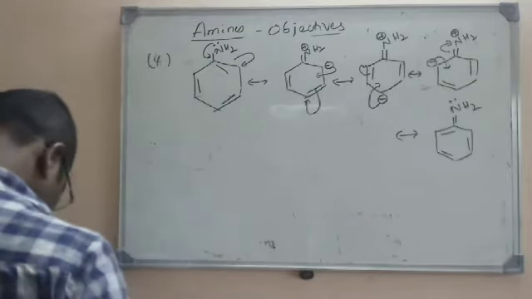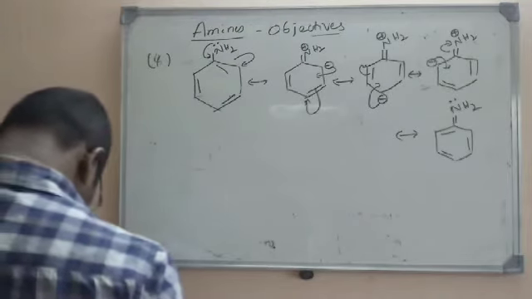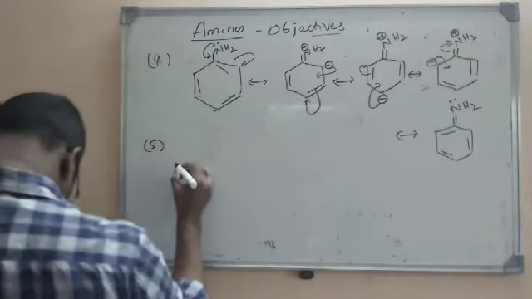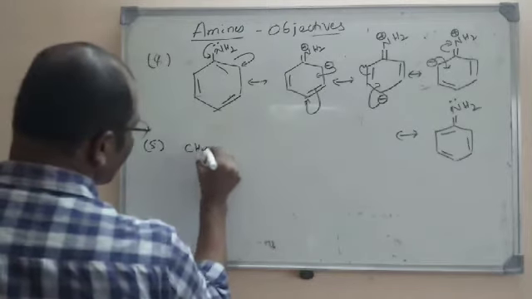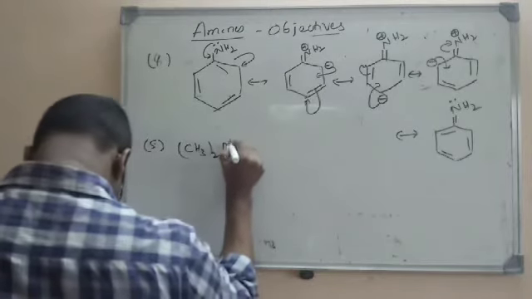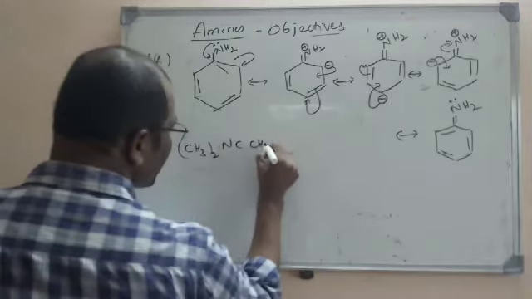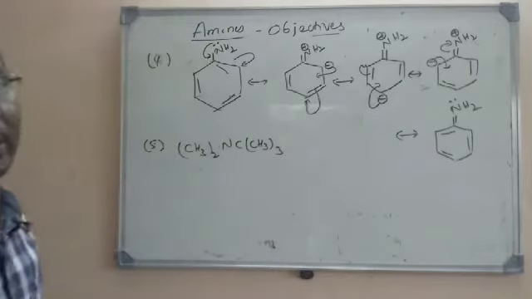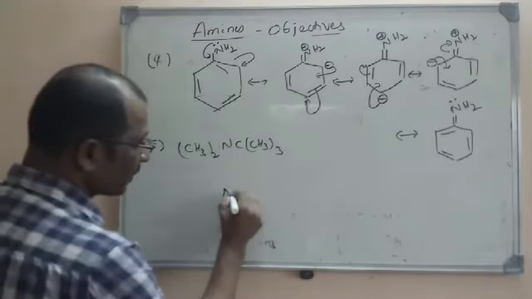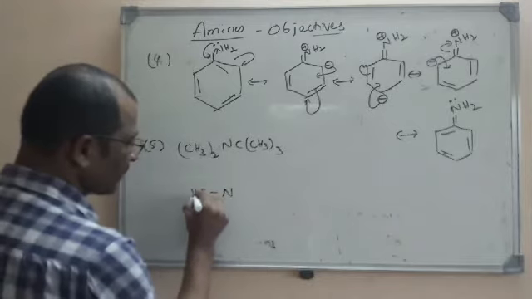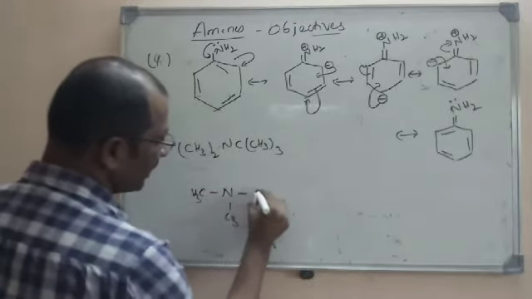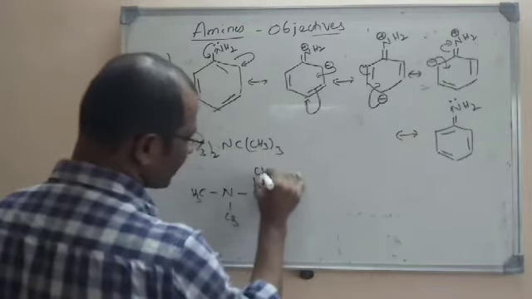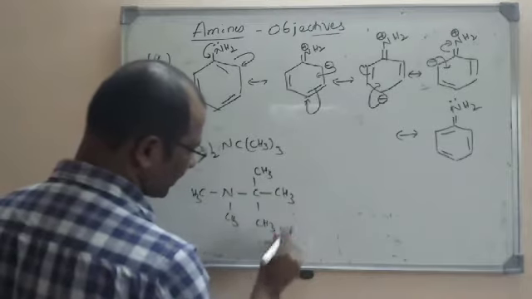Next, let us go for the next question. The IUPAC name for the next one is based on the IUPAC name, that is (CH3)2N-C(CH3)3. We have to write the IUPAC name. So I will expand it so that it is easy for us. So this is CH3 and here CH3 and here it is C, and there are 3 methyl groups. So that is CH3 and CH3 and CH3.